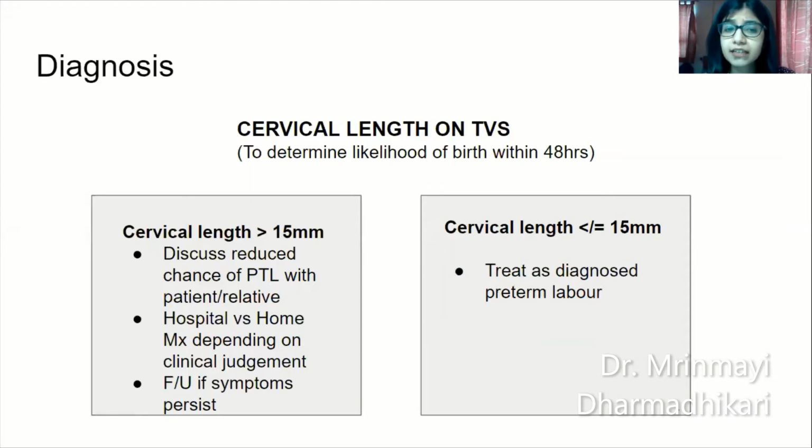If the cervical length is more than 15 millimeters, there are lesser chances of birth in the next 48 hours. So depending upon the symptoms of the patient, the clinical assessment and your clinical judgment, you will decide whether you want to admit her in the hospital or reassure her and send her home and ask her to follow up if symptoms persist. However, if cervical length is less than or equal to 15 millimeters, treat her as a diagnosed patient of preterm labor.